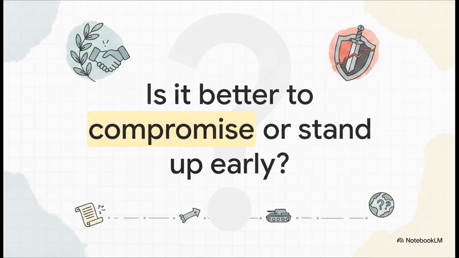So, as we wrap up this explainer, I want to leave you with something to really think about. When you're dealing with someone who constantly breaks the rules and pushes every boundary, is it better to try and compromise for the sake of peace, or do you have to stand your ground early on, even if it risks a massive conflict? It's a heavy question from history, but man, it still completely resonates today.